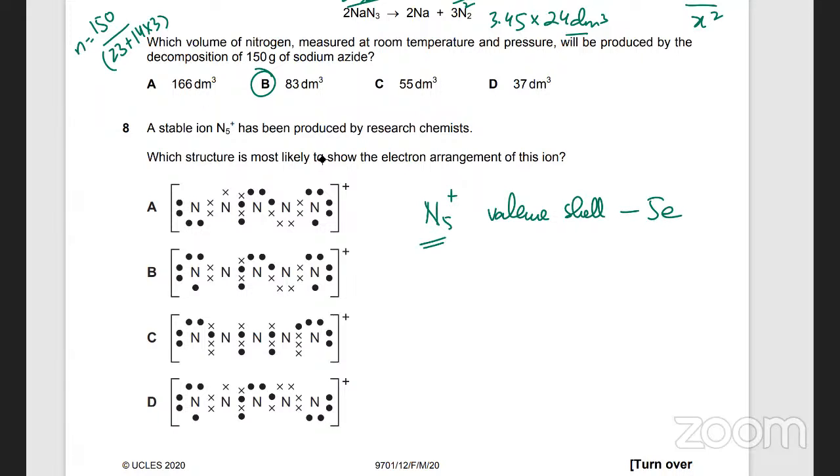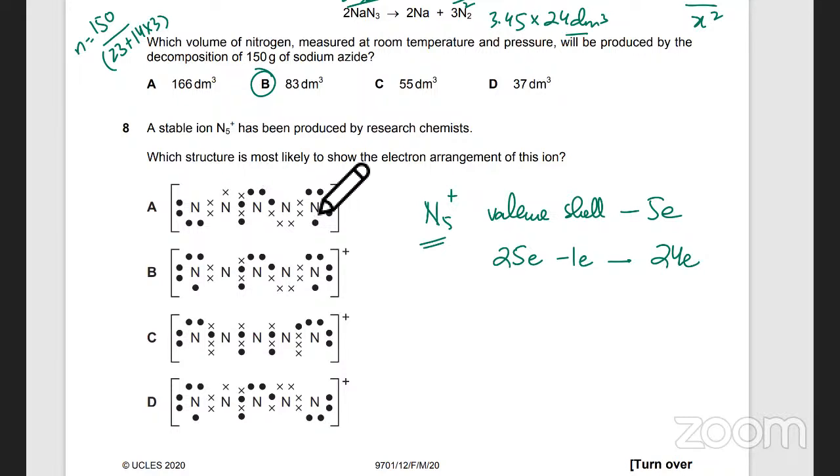So if you've got 5 N's, we're talking about a total of 25 electrons. But since it's plus 1, that means there's 1 electron lost. So इसका मतलब है total electrons should be 24. So four of the N's will have 5 electrons. One of them will have 1 electron missing.